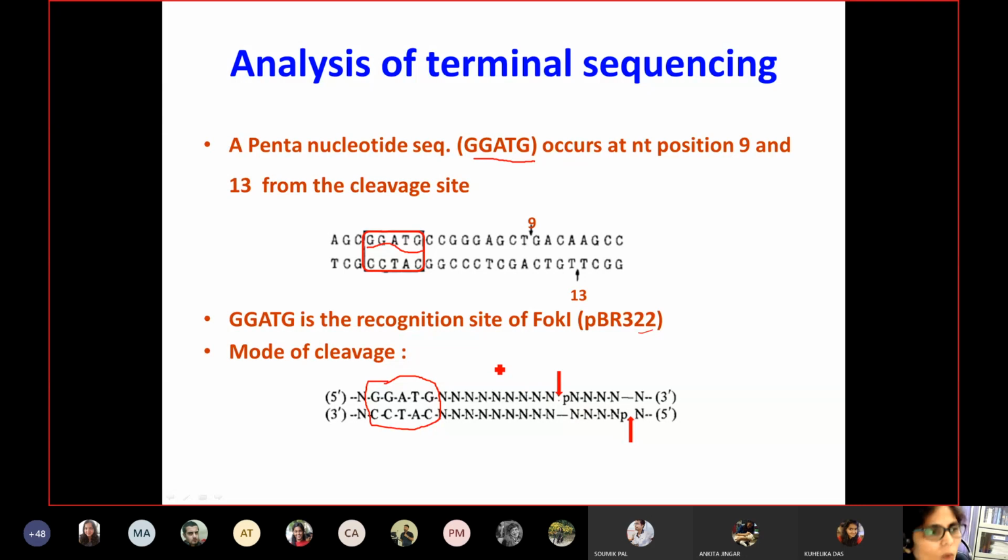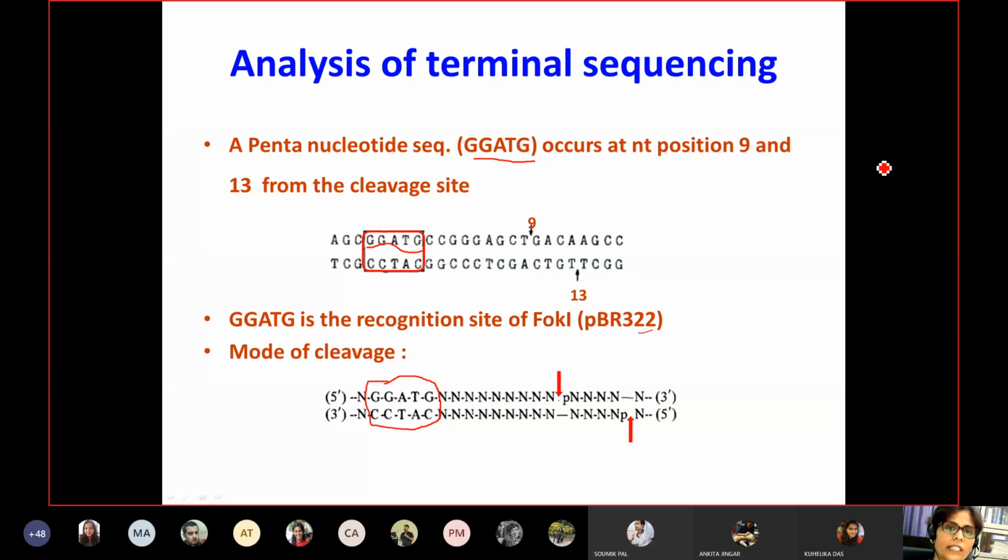So this was their whole study that they reported in 1981, that the FOC1 enzyme is able to cut double-stranded DNA, although the mode of action, how it is cutting, was not published at that time. But they reported that this enzyme was different from other restriction enzymes, which always recognize palindromic sequences, whereas FOC1 recognizes one particular pentanucleotide non-palindromic sequence.